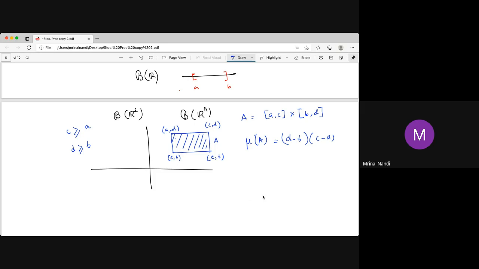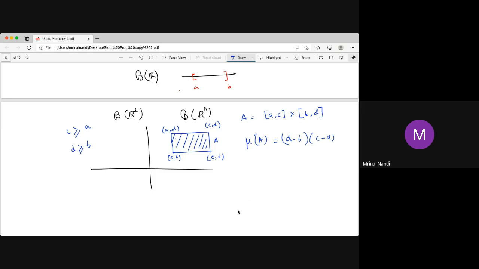Analysis in R2 needs some metric space concepts to write a disk as a union of rectangles, something like writing an open interval as a union of closed intervals. You can always write an open interval as a union of some closed intervals. So this is the basic idea of different measures.